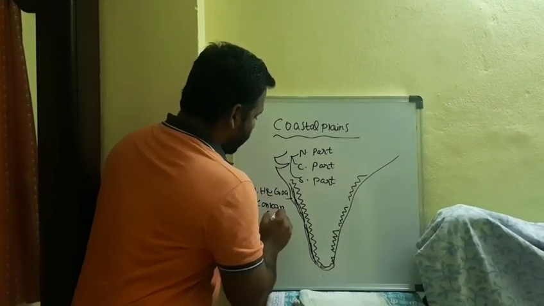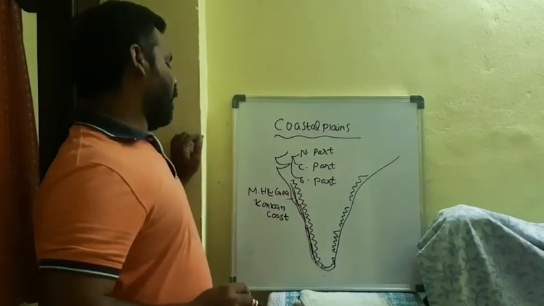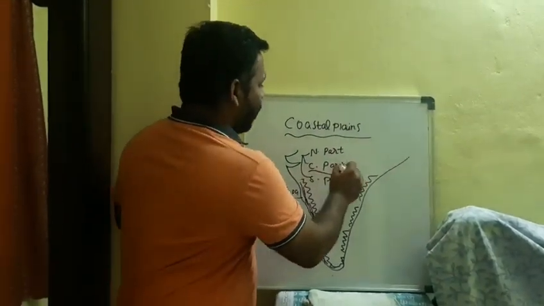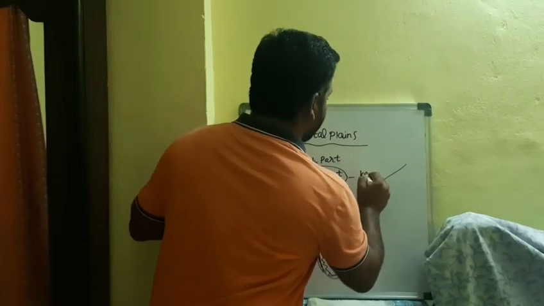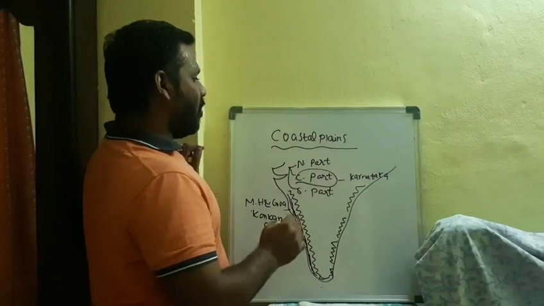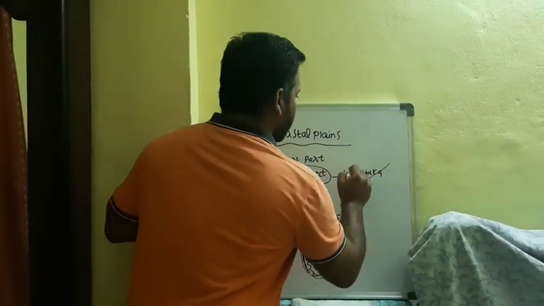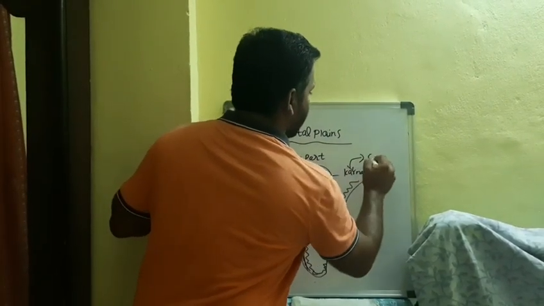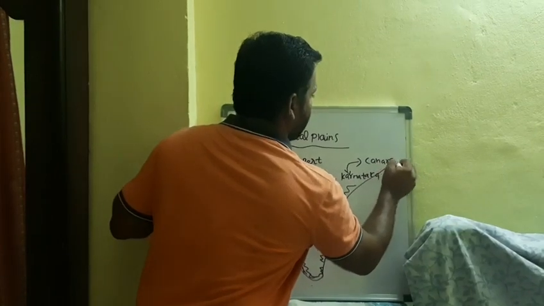Next, the central part comes under Karnataka state. What is the coastal name of Karnataka state? The Canara coast.